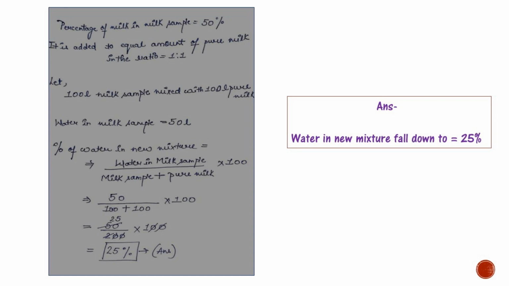That will be water in milk sample divided by (milk sample plus pure milk), into 100. The value of water in milk sample is 50, divided by (100 plus 100), into 100. That is 50 divided by 200 into 100. Then the answer will be 25%. So the water in new mixture falls down to 25%.